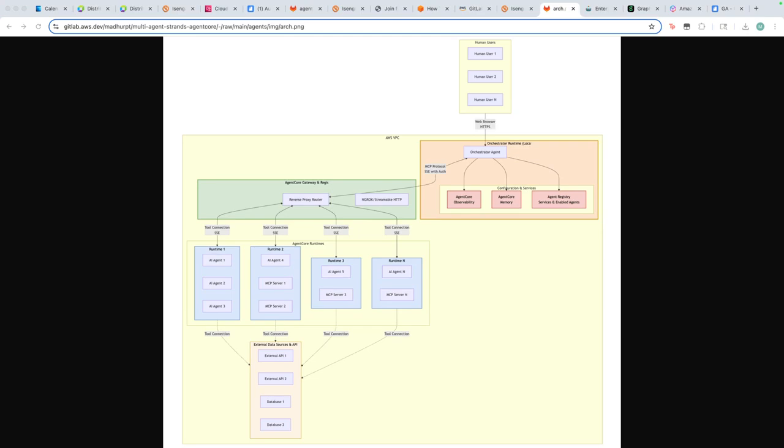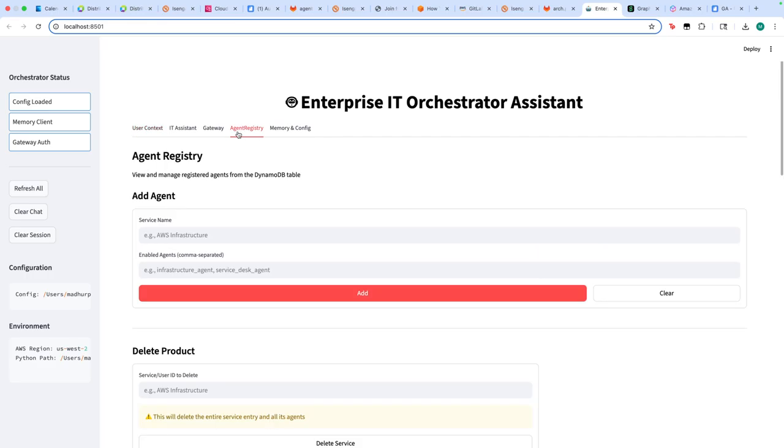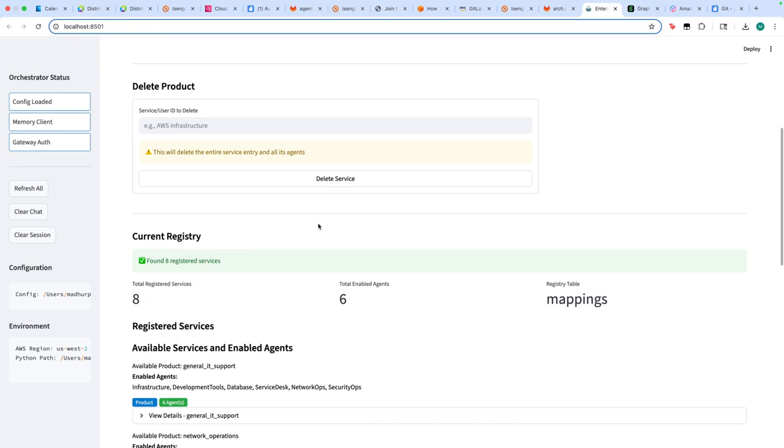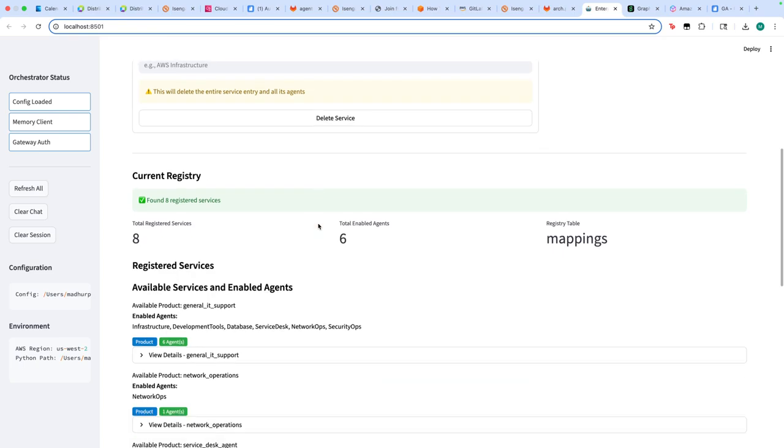So let's get started with the demonstration here. This is my UI. What you're seeing on the screen is a Streamlit application, and it has a couple of components to it. First, it has the concept of an agent registry. This agent registry contains information about what the available services within my organization are and the list of agents that can help with queries about each service.